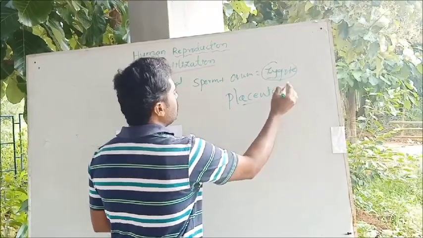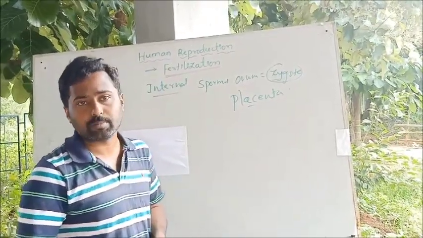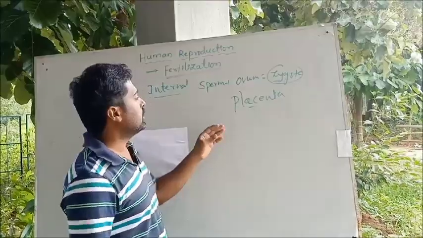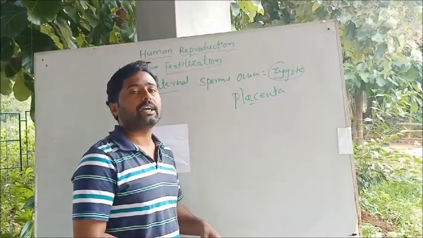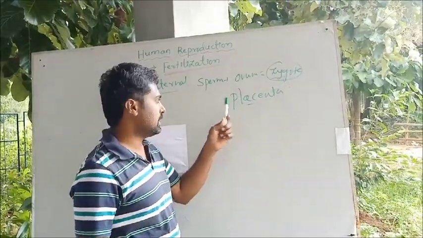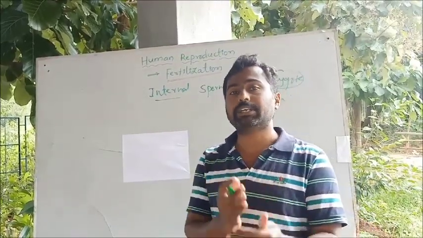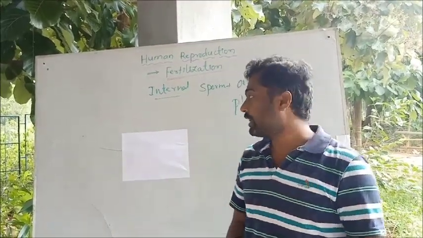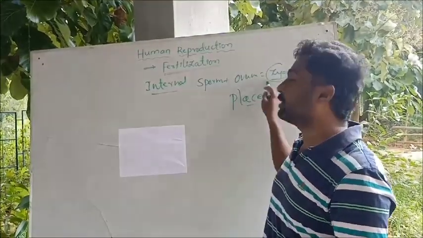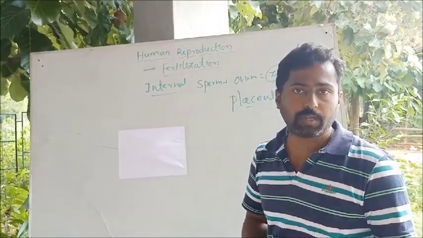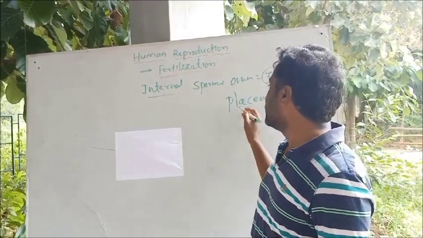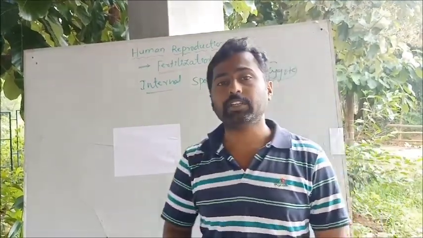I will explain later about the placenta and its development. See, the fetus gets attached to the uterus by means of the placenta. Placenta is nothing but an organic connection between the mother and the fetus, where it supplies nutrition for the developing young one or the embryo or the fetus. So it plays a major role in the development of the young one.